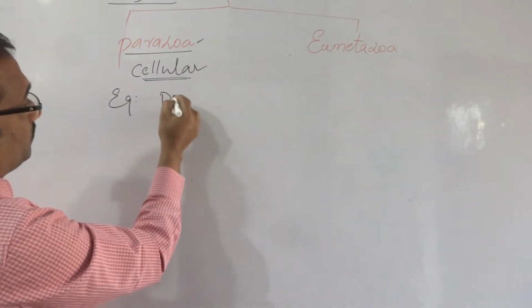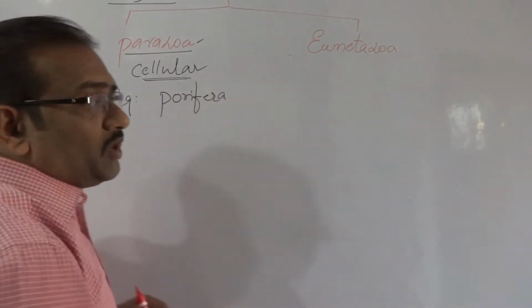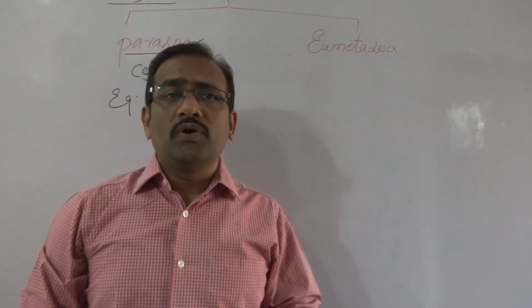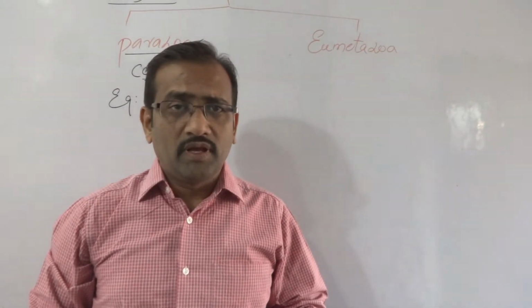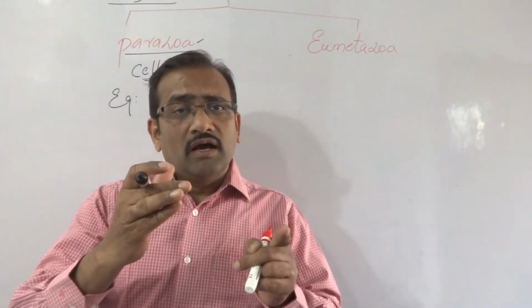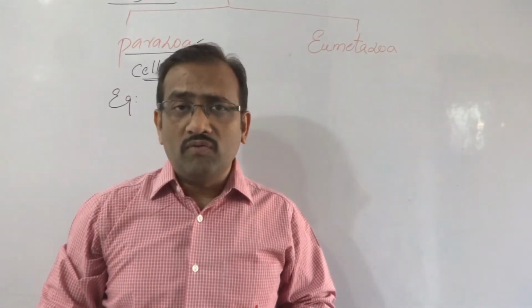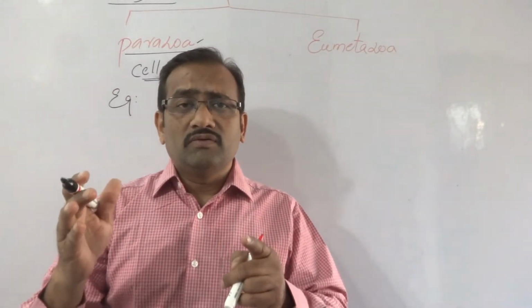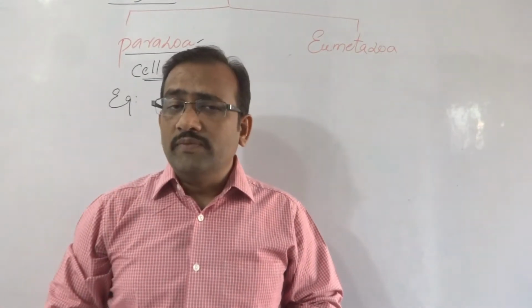Example phylum: sponges, Porifera. All Porifera come under the Parazoa subkingdom, and from these organisms no new organisms were evolved. Means evolution is not possible from these Parazoa animals.